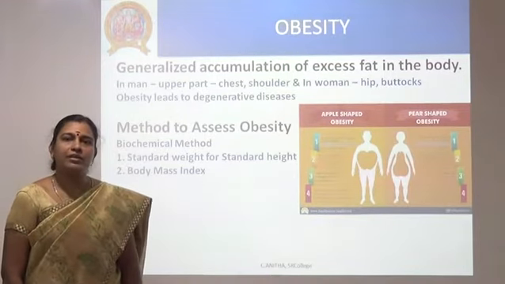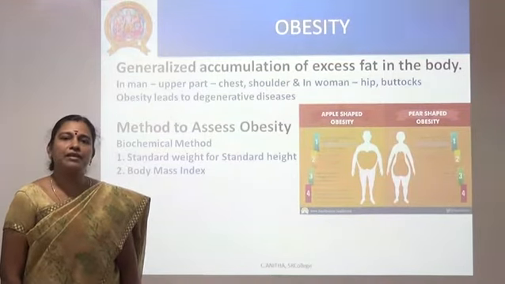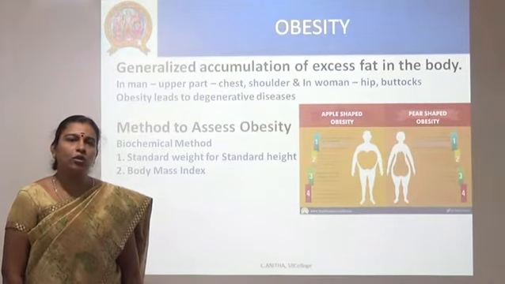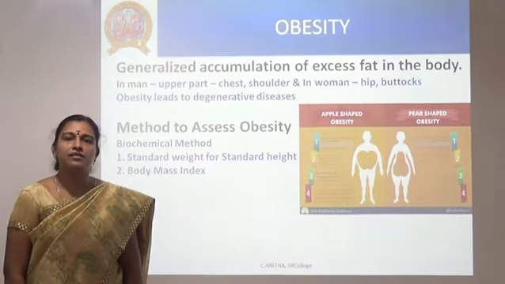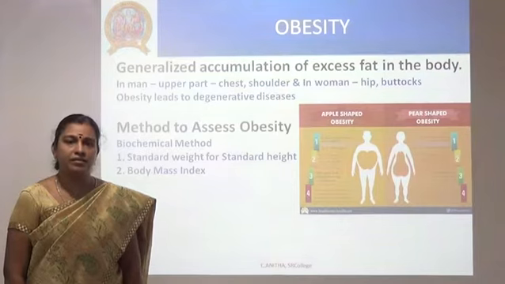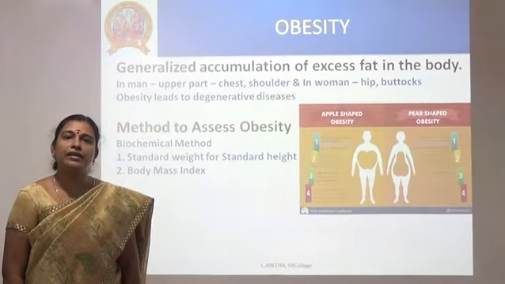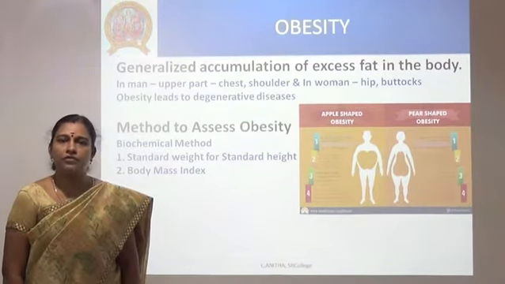Now, how to assess that you are obese? It is simple, by the biochemical method. It has two methods. One is standard weight for standard height. You can take your height in centimeters. For example, if a person is 150 centimeters in height, subtract 100 from it and you will get 50. A person's standard weight can range between 45 to 55.